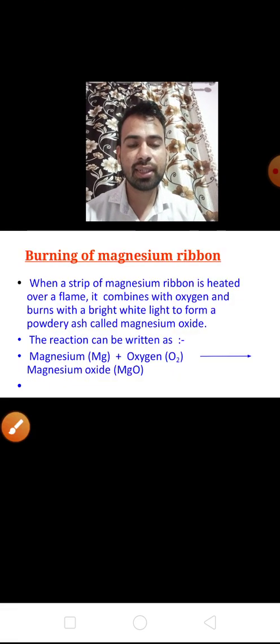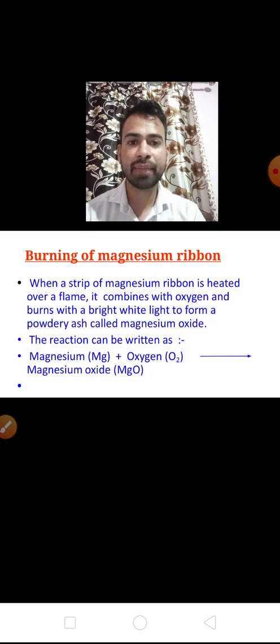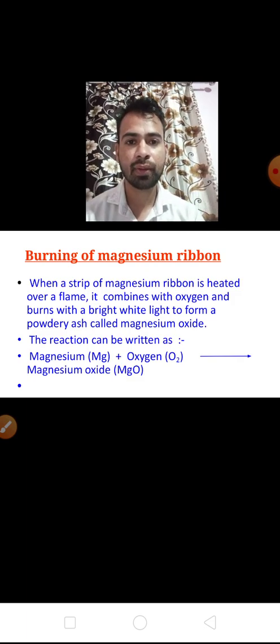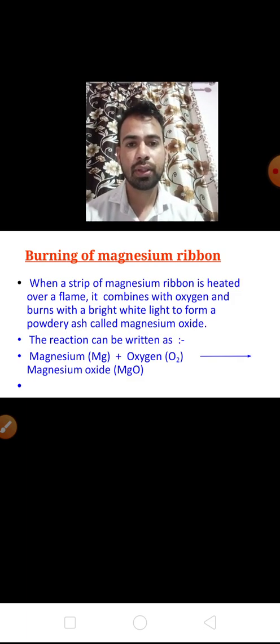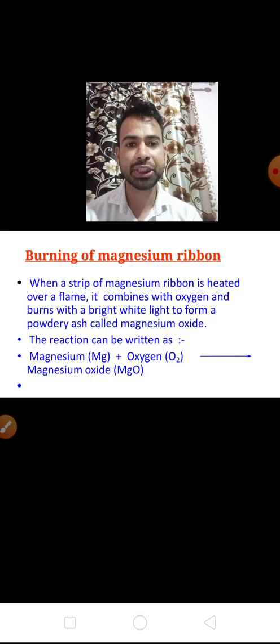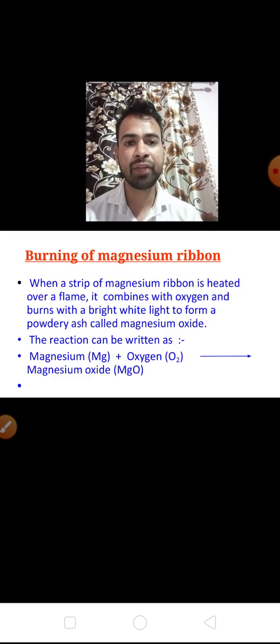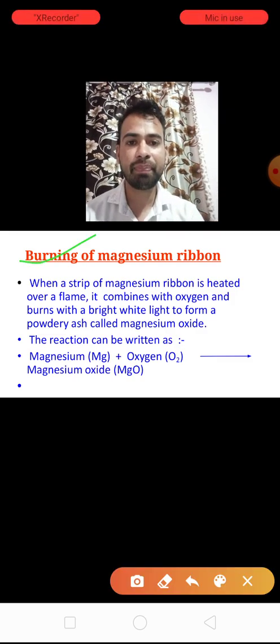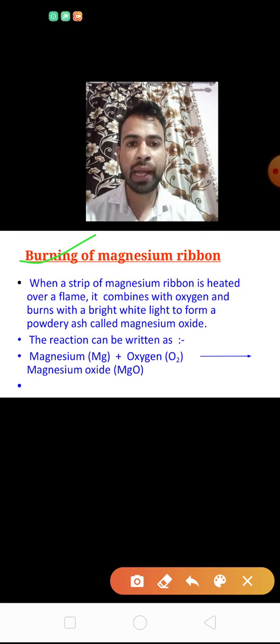Now children, here are some chemical reactions that we have in the syllabus, and they are very important for your exam, so learn very carefully. I am showing you two chemical reactions. Number 1, burning of magnesium ribbon.